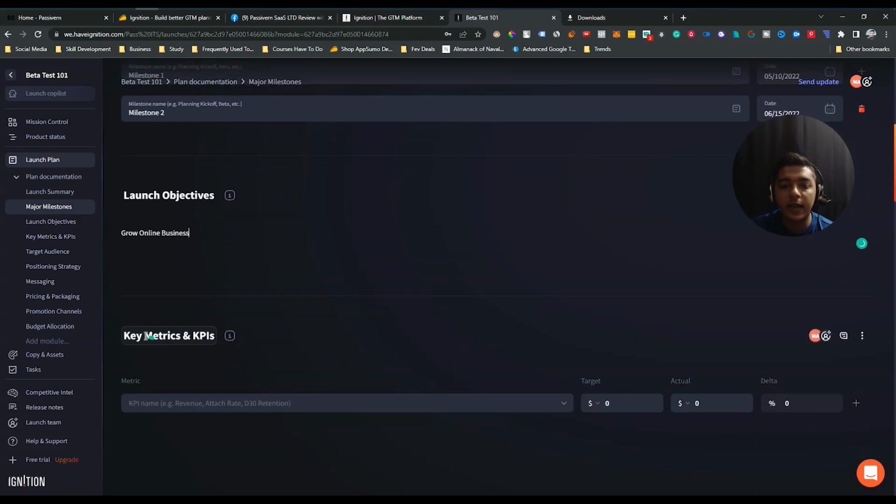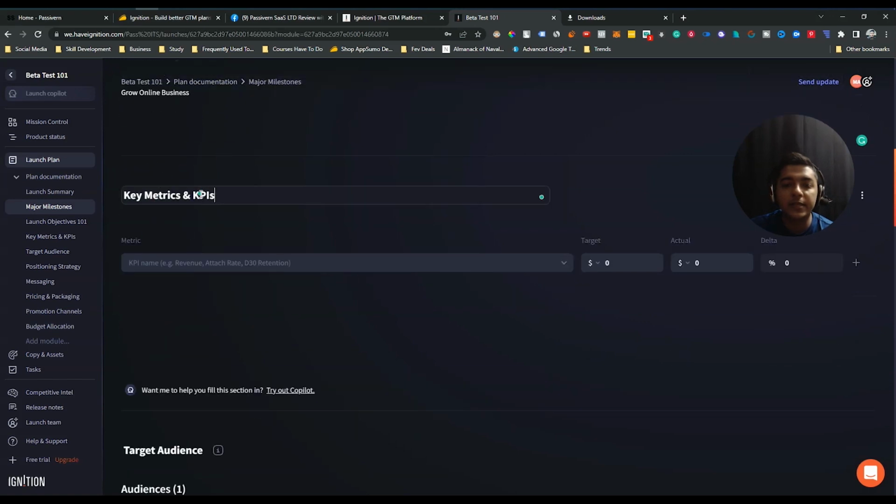And then here have the option for key metrics and KPI. You can edit all these things, guys, basically. Suppose here I will edit launch objectives 1. See, it has been edited. So you can edit all the things. All the things are editable here. And you can add similarly here key metrics and KPI.